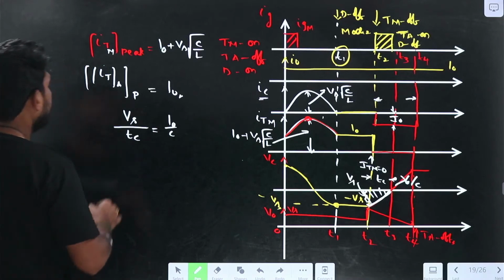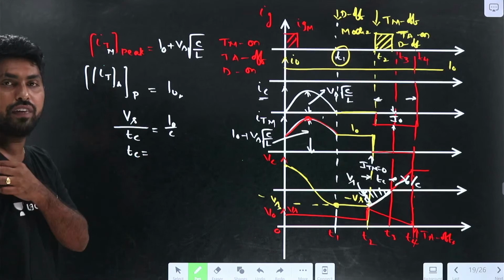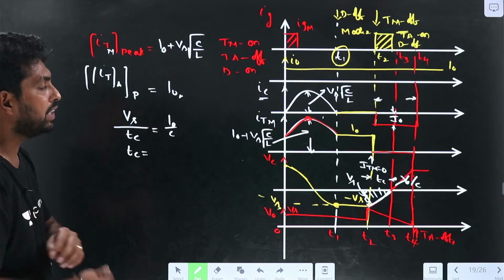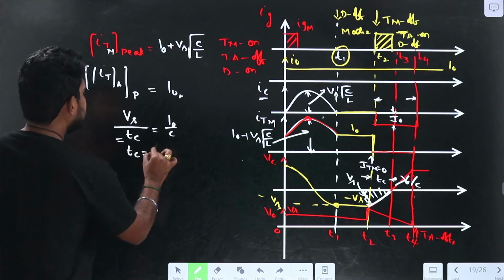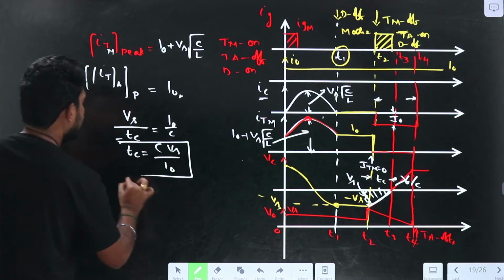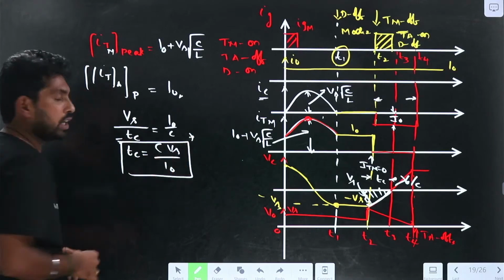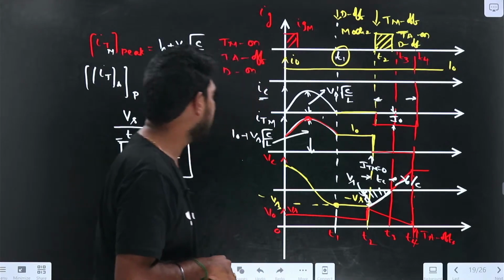So now we can find the circuit turn-off time. How can we find it here? The circuit turn-off time equals C into Vs divided by I naught. So this is the circuit turn-off time. Now let us find the V naught value. How can V naught be determined?